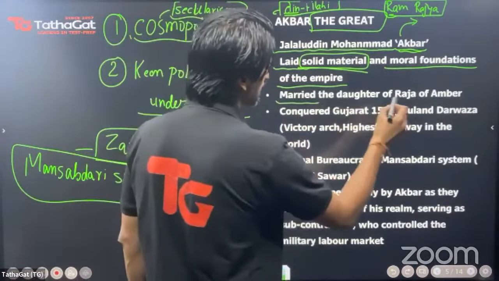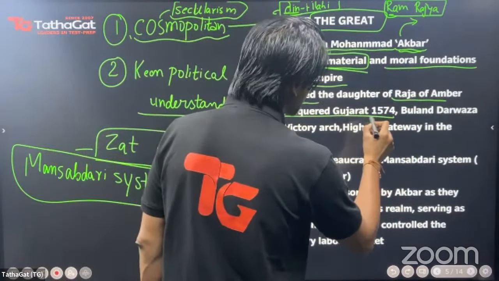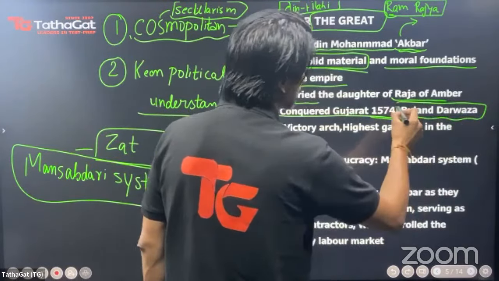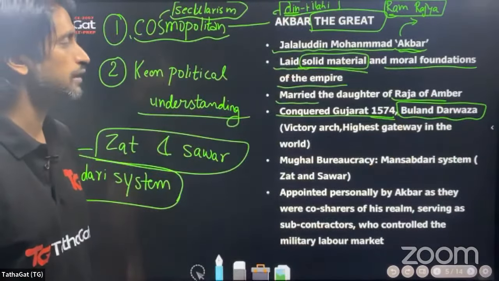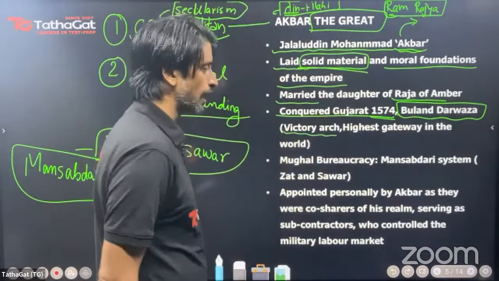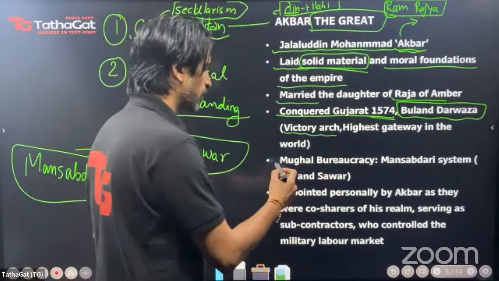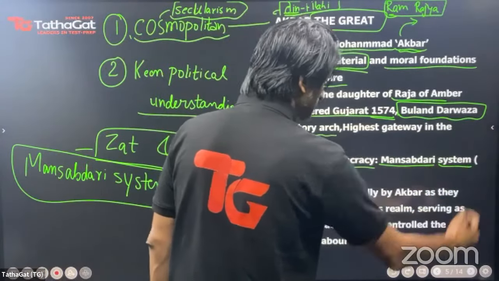So he also married the daughter of the Raja of Amber. He conquered Gujarat in the year 1574, and it was in order to commemorate his victory, to eternalize it in stone, that he built Buland Darwaza, or in English what we would call a victory arch, and it is the highest gateway in the world. Now the Mughal bureaucracy, as we have already mentioned, is called the Mansabdari system.